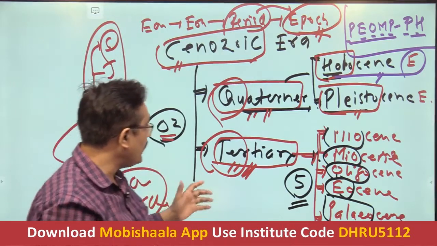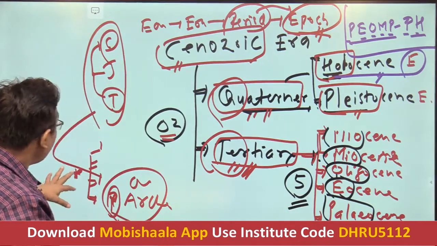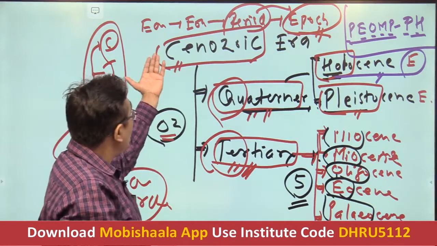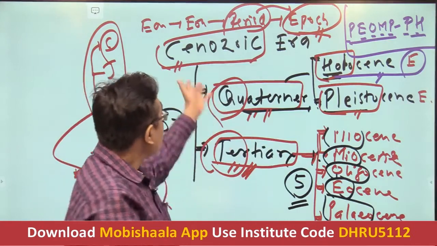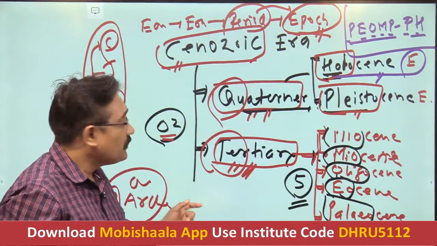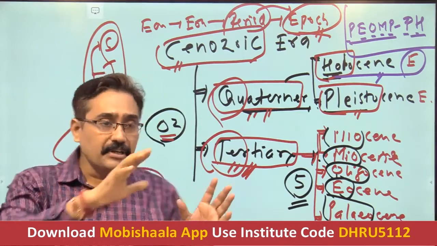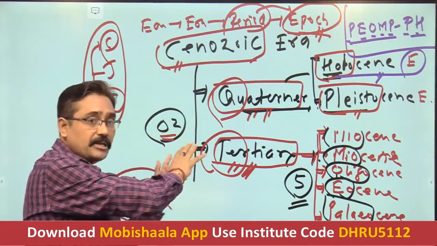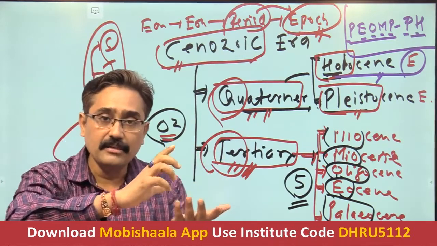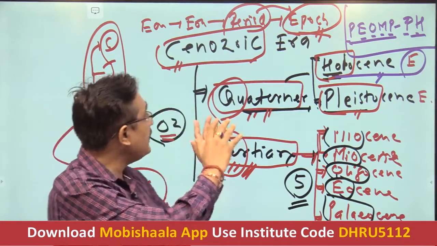So here I would like to conclude in a manner that we have divided the eon into eras, the eras into periods, and the periods into epochs. Students, I have not shown you the geological time scale for the simple reason that I wanted you to understand these points separately.